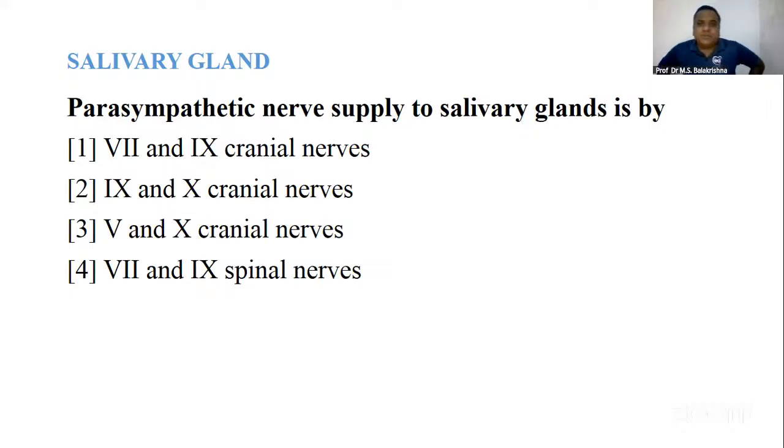Parasympathetic nerve supply to salivary gland is by. Just now we did this. Seventh nerve and ninth nerve, ninth and tenth nerve, fifth and tenth nerve, seventh and ninth nerve. Yes, please answer.